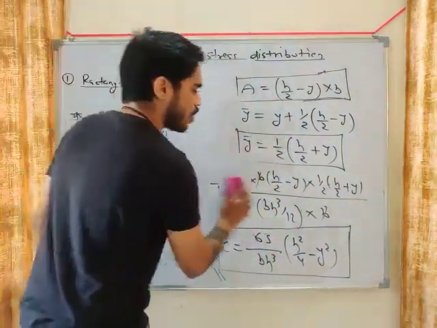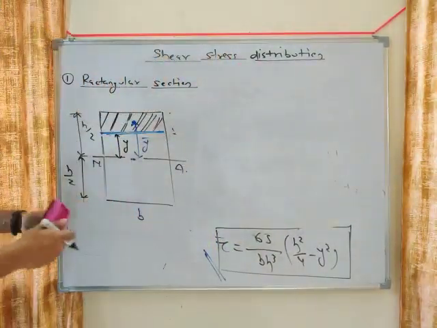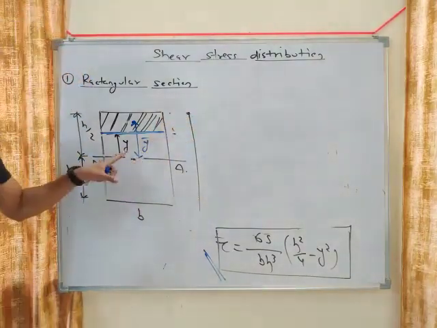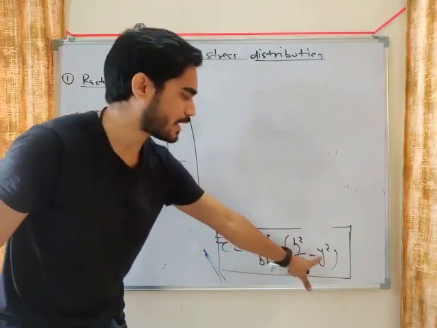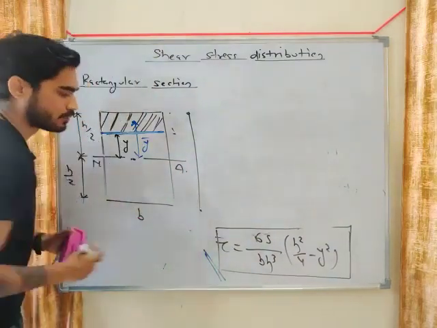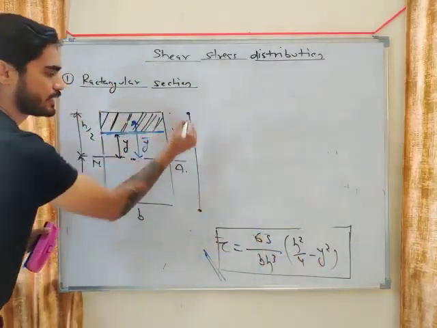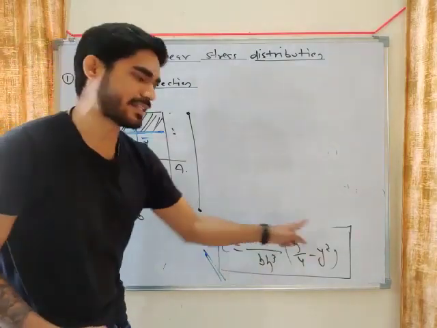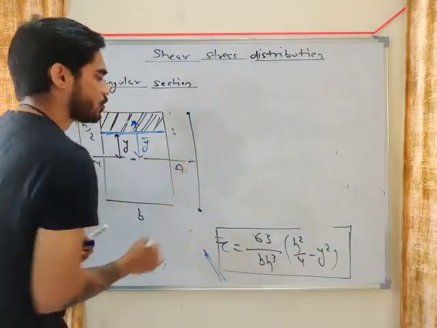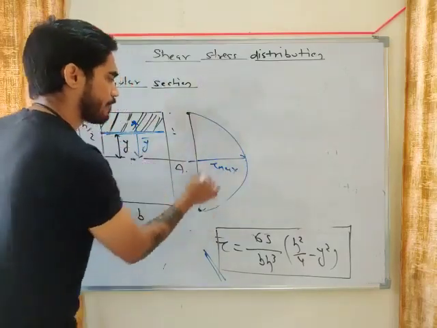Now let's have a look at the diagram. So what will be tau at the top? At the top, y will be plus h by 2. Put y equals plus h by 2. What will you get? Zero. And what will be tau at the bottom? Put y equals minus h by 2. Again you will get zero. For positive and negative values, you will get the same thing. This is a symmetric equation. And at y equals 0, at the neutral axis, tau will be maximum. So you will get this diagram, my friend.